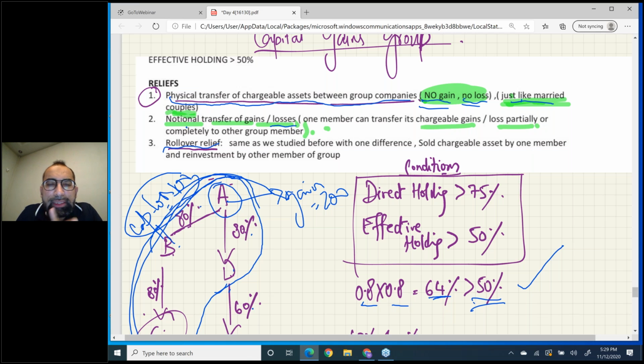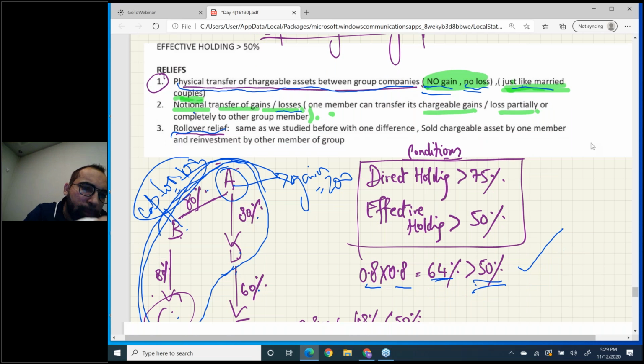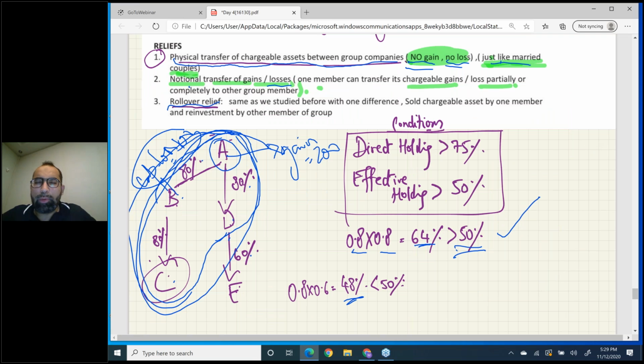But now just think like this, think of this complete group. One group member will sell the asset to a third party, and another group member will reinvest in a chargeable business asset.